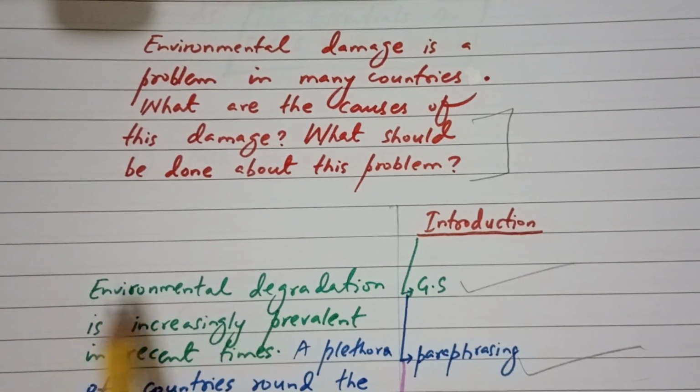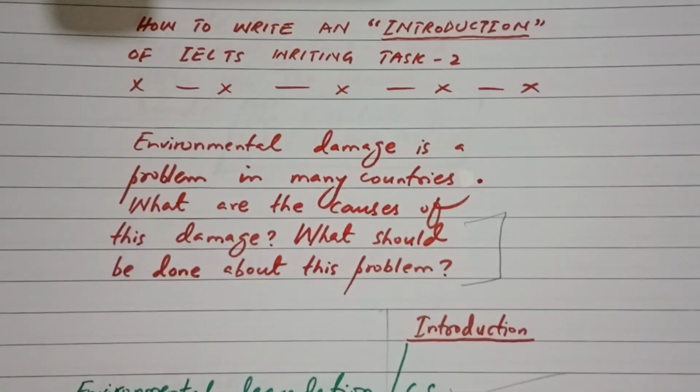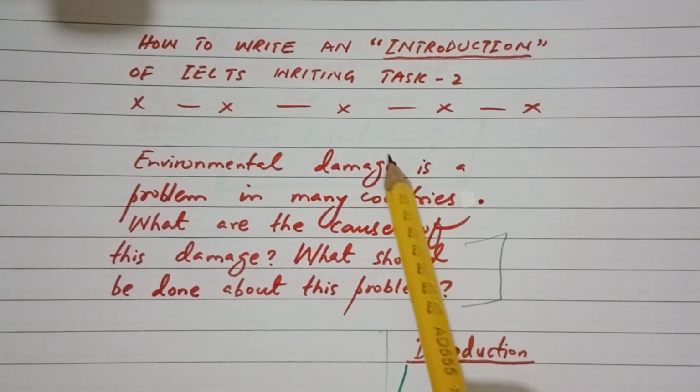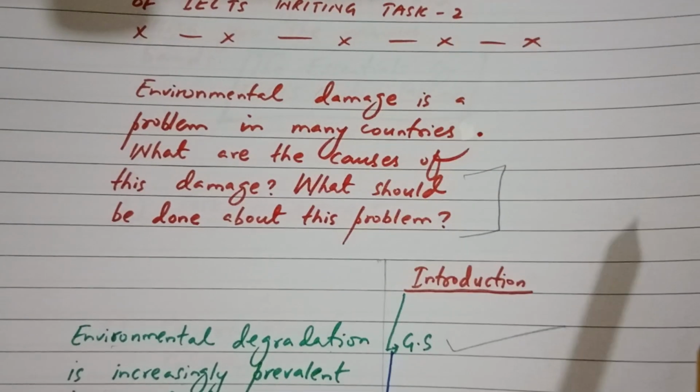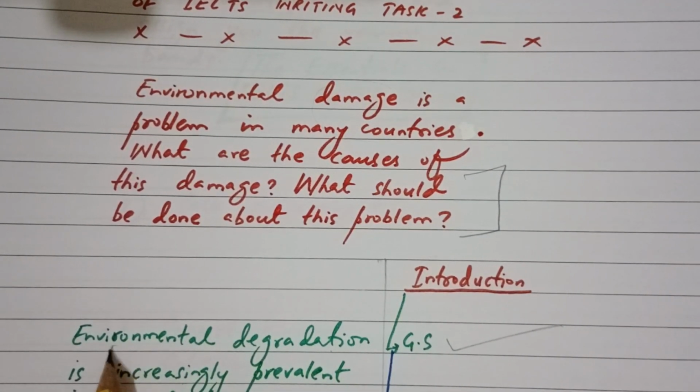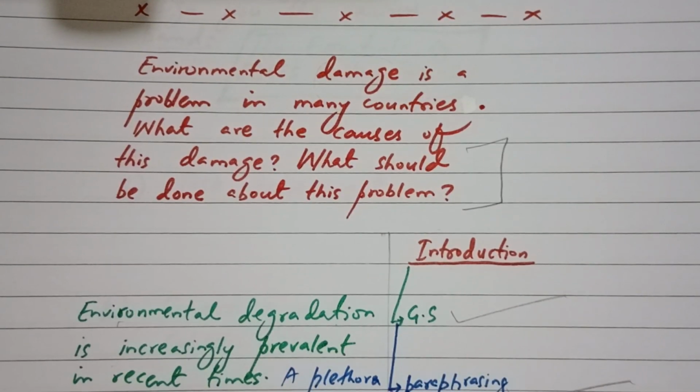So the writing in the green ink is the journal statement. See, environmental degradation is increasingly prevalent in recent times. Now, I have replaced the word damage with degradation. This is the journal statement.